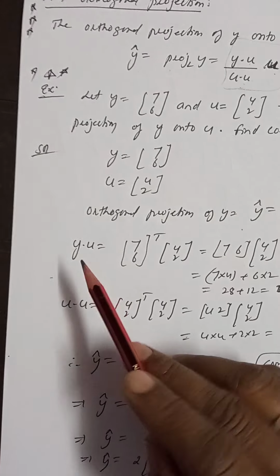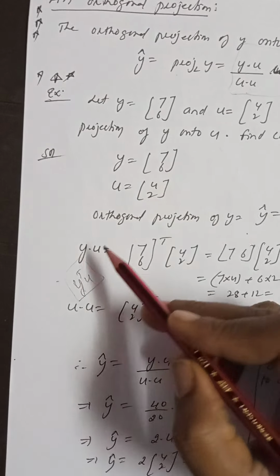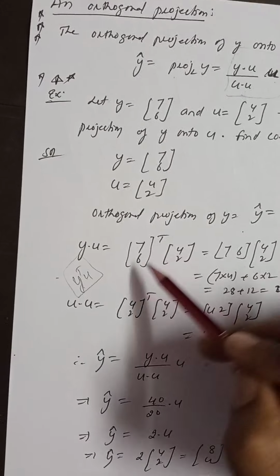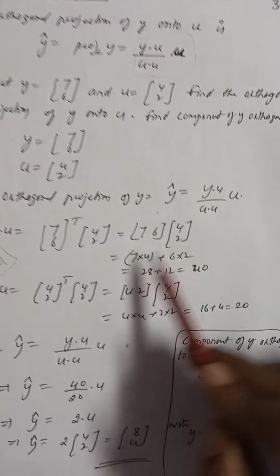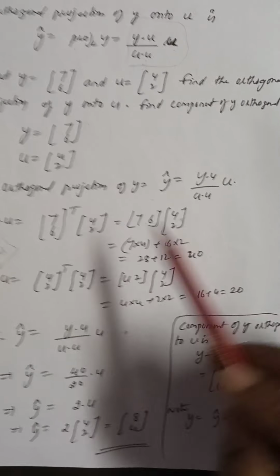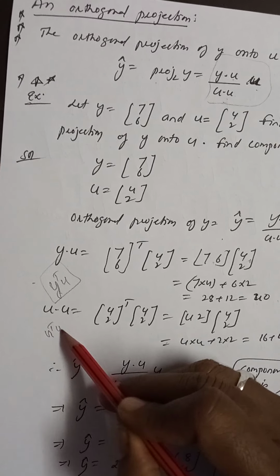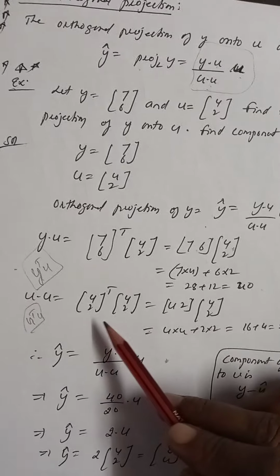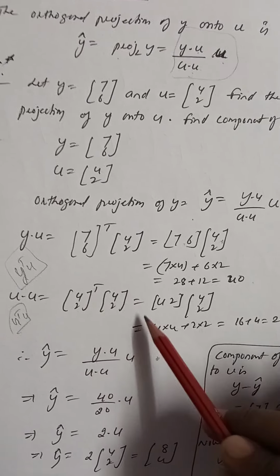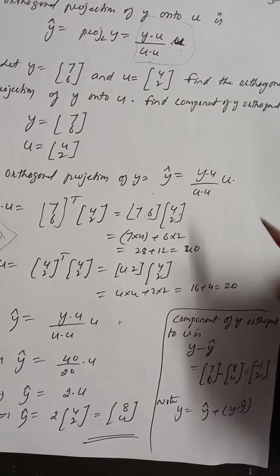Now we have to find the inner product y · u. y · u means what? y transpose into u, no? Right? y transpose means 7 6 row-wise, into u. Ordinary multiplication of two matrices, you will get 40. Next, u · u, because in the definition u · u is there. u · u means u transpose into u, right? Now see, 4 2 transpose is row-wise 4 2, into 4 2. Ordinary multiplication of matrices, you will get 20.